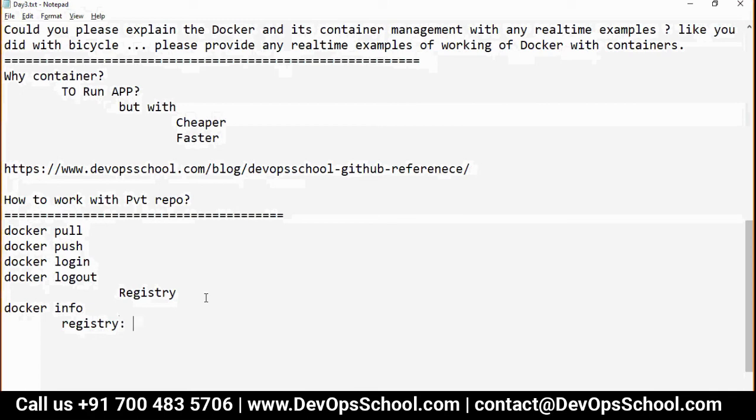Anyone who is on the lab right now would like to tell me what the URL is? hub.docker.com? Index.docker.io, yes, index.docker.io. The API address for the hub. This is your registry.